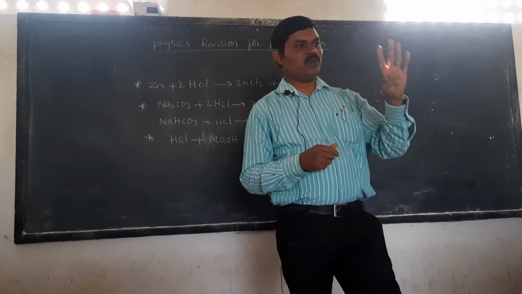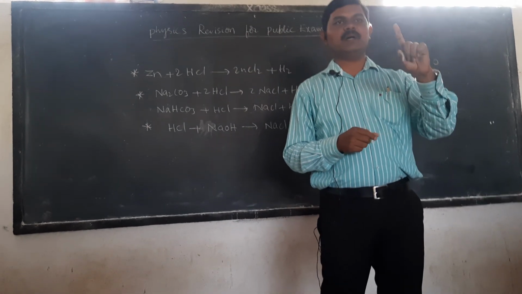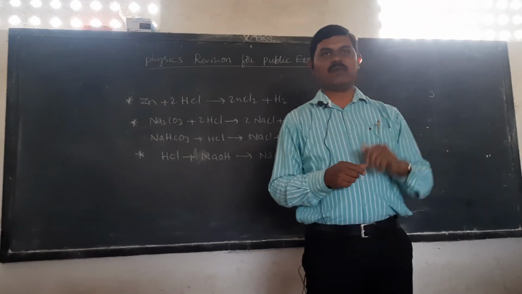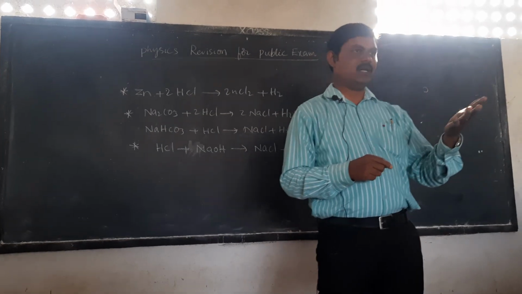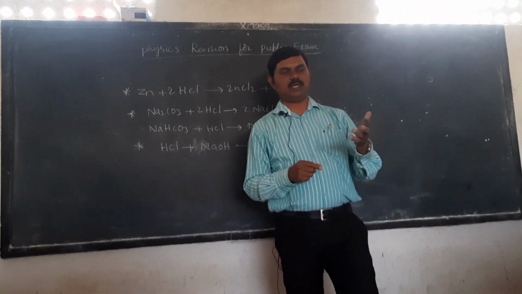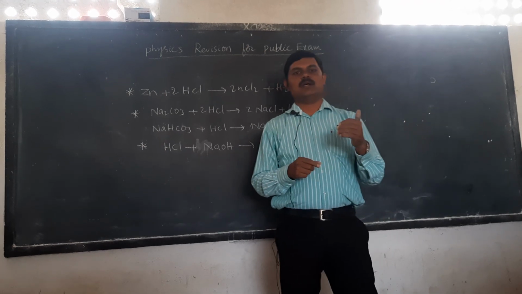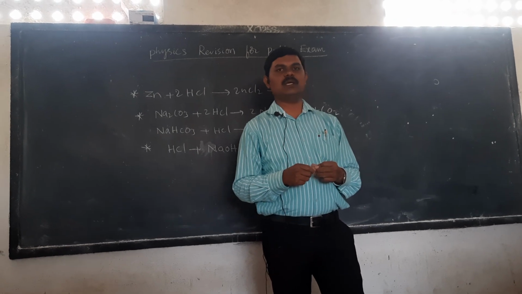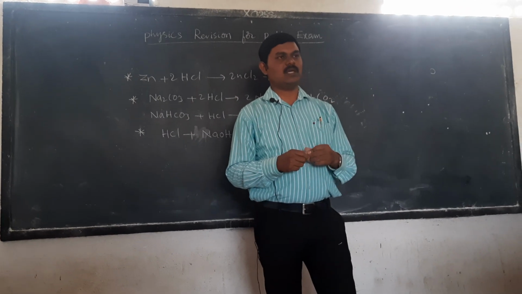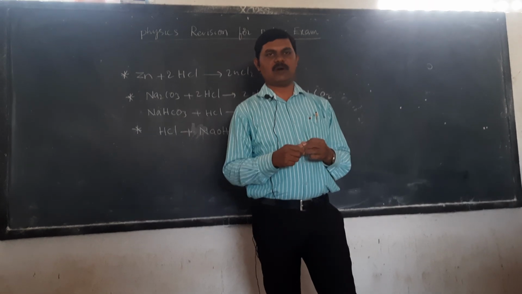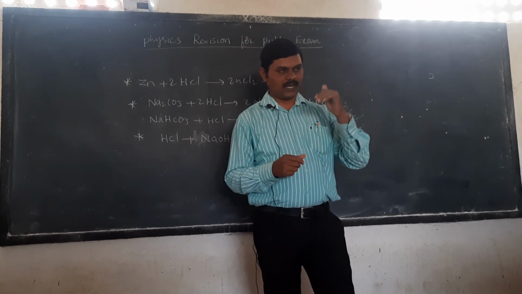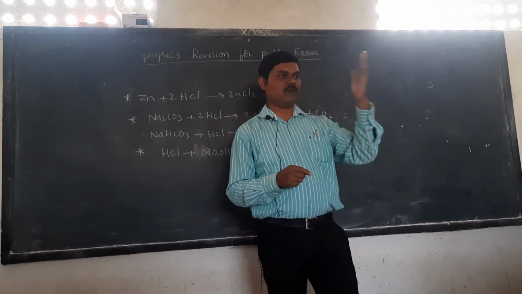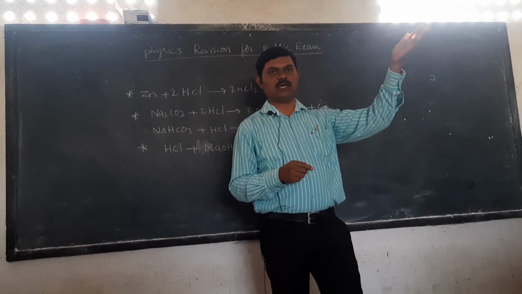The 4th lesson is very important: ray diagrams of convex lens. The bird and fish activity is one of the example questions. How the bird appears to the fish, or how the fish appears to the bird. They may frame the questions reversely. In our textbook the given example is how the bird appears to the fish. The concept is that the bird appears farther away from its original place and appears to move faster than its original speed, because light rays travel from denser medium to rarer medium, from water to air. The refracted ray moves away from the normal and appears at a different distance from the original.